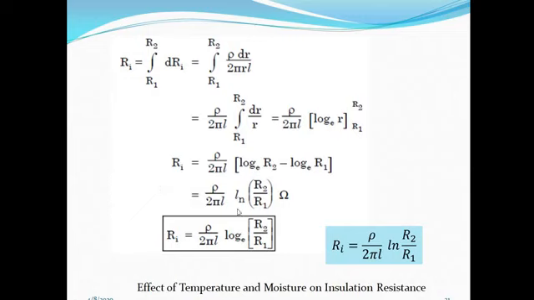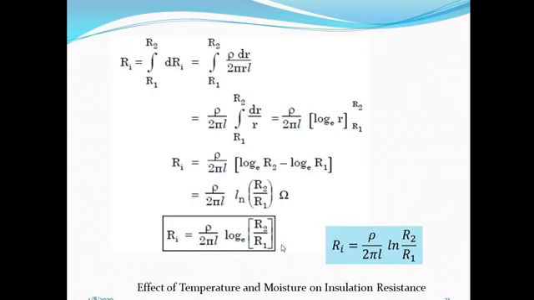Okay, so it is better to write ln. Ri is equal to rho upon 2 pi L ln R2 by R1.